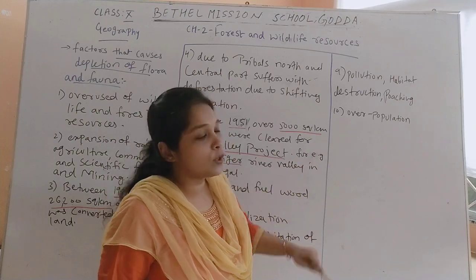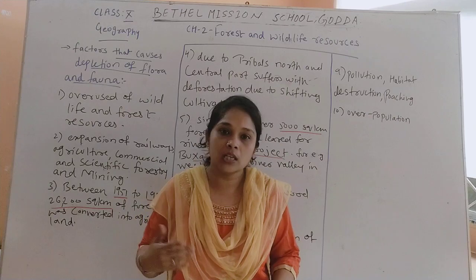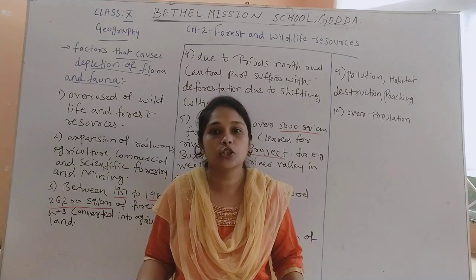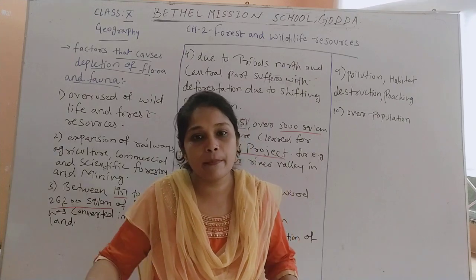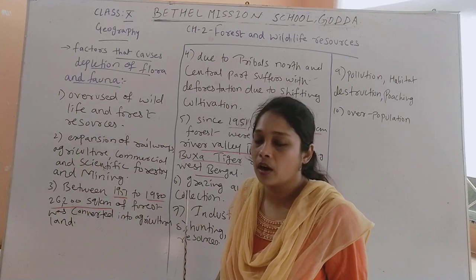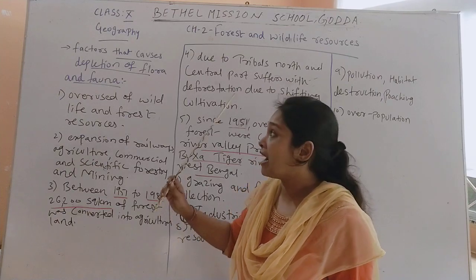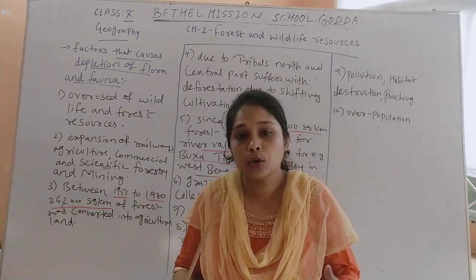because of which they are getting extinct. And overpopulation is also one of the reasons, because due to the increasing number of people, they require residential areas to live, and because of this they are cutting down the forest and making their houses there. So all these are the reasons or negative causes because of which our wild resources, our flora and fauna, are getting depleted, and we need to save them.